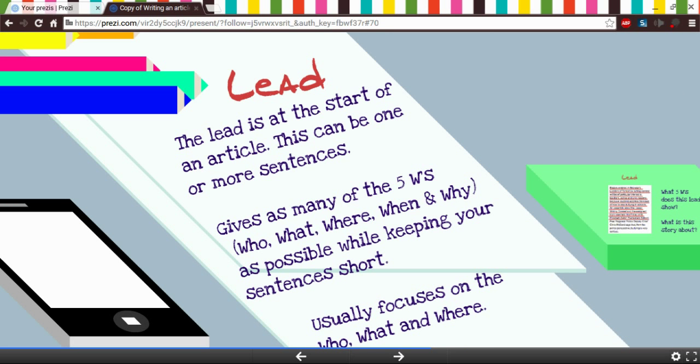The lead. The lead is at the start of the article. It can be one or more sentences. It usually gives as many of the 5 W's as possible while keeping it short and almost always focuses on the who, the what, and the where.